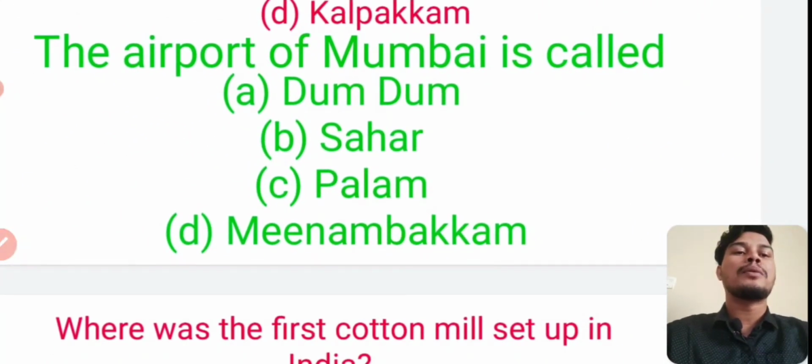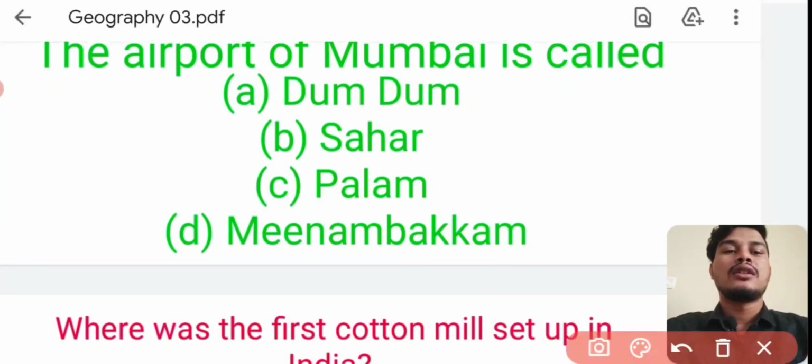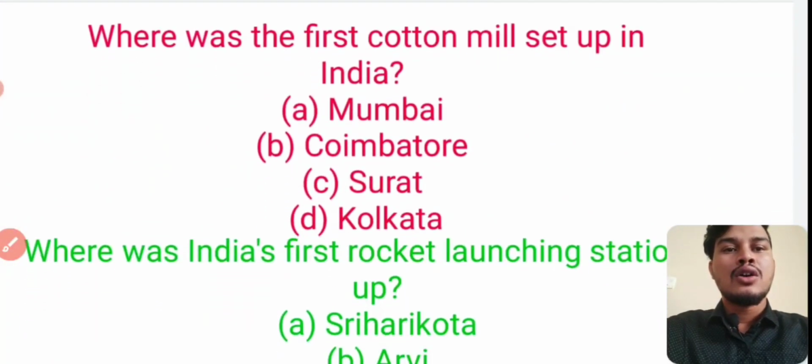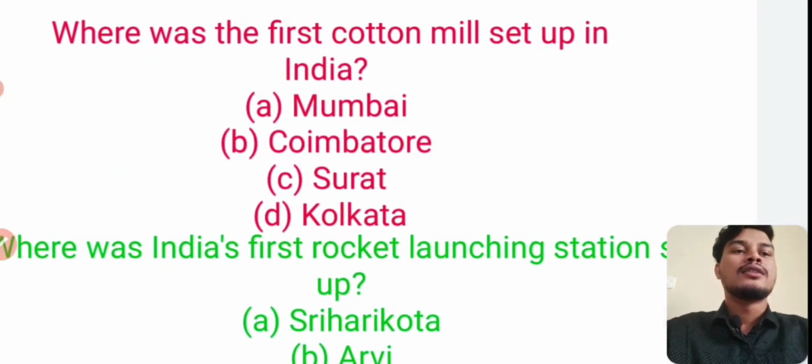The airport of Mumbai is called? Answer is Sahar. Option B, Sahar. Mumbai airport is called Sahar.